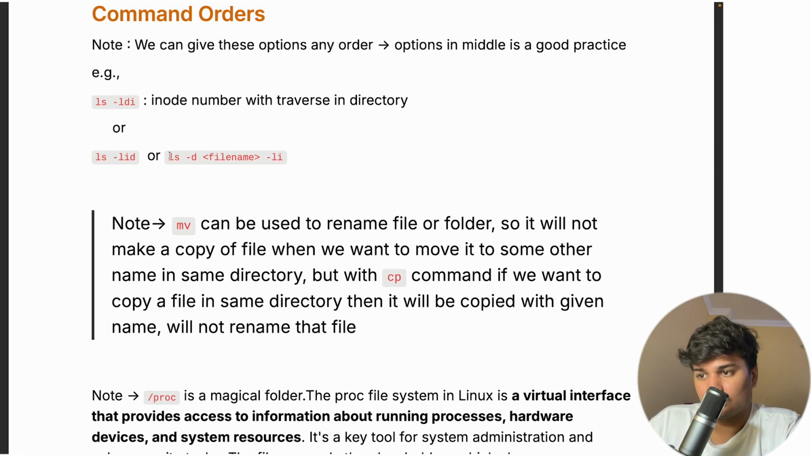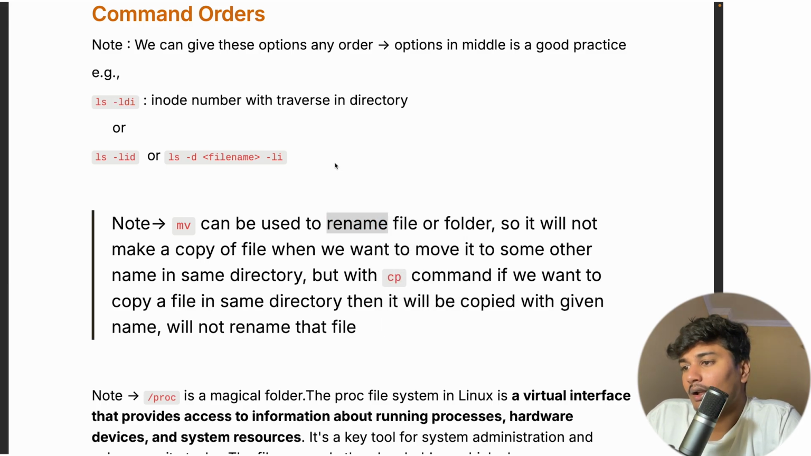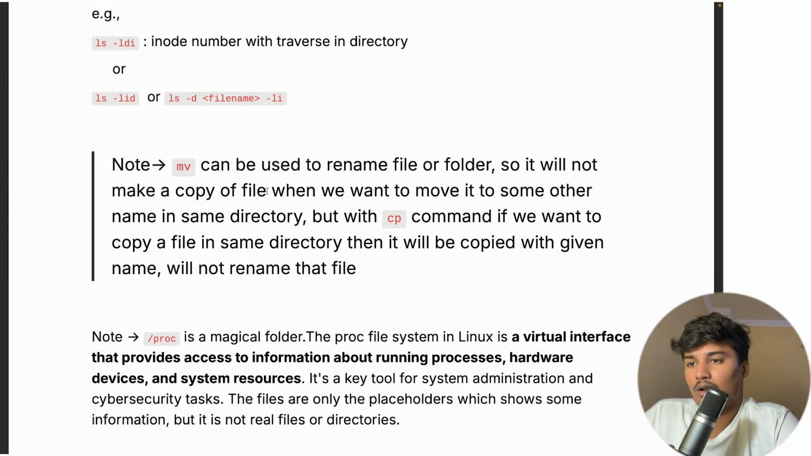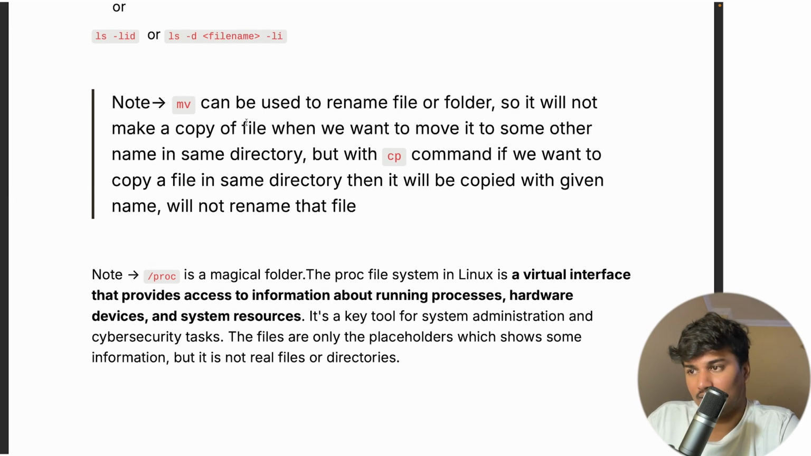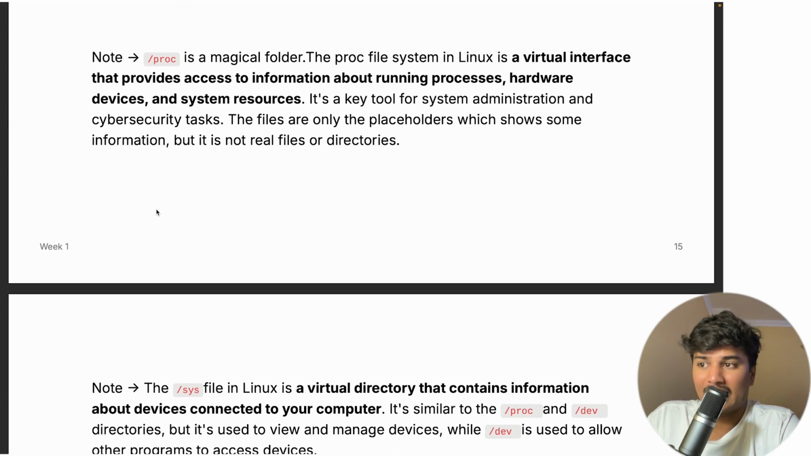Now also, we can write it like ls -d, then file name, then -li. That is also fine. The best practice is to write all these options in the middle, then write the file. Okay. Now, this is something I will tell you in a moment. I just want to